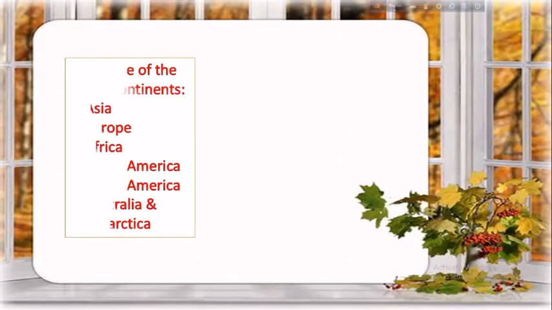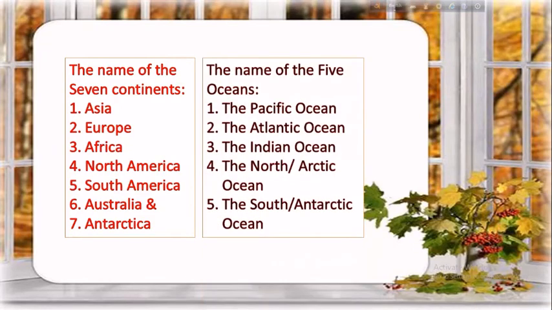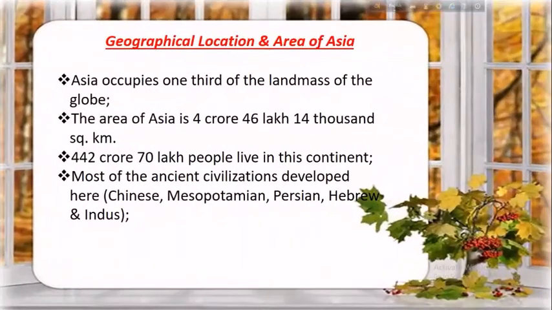So let's see the names of the continents. 7 continents: Asia, Europe, Africa, North America, South America, Australia and Antarctica. And names of the 5 oceans: the Pacific Ocean, the Atlantic Ocean, the Indian Ocean, the North or the Arctic Ocean, the South or the Antarctic Ocean. Let's know the geographical location and area of the Asia continent.